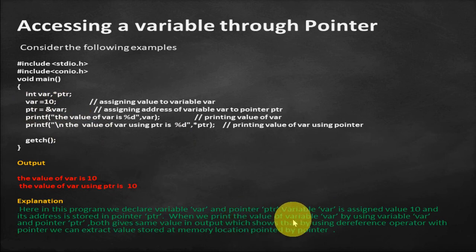When we print the value of variable var by using variable var and pointer ptr, this one and this one, both give the same output, this and this, which shows that by using the dereference operator with a pointer we can extract the value stored at the memory location pointed by the pointer. यही समझ कि हम क्या कर सकते हैं, by using the dereference operator with pointer name I can access the value of the variable to whom pointer is pointing. Okay,